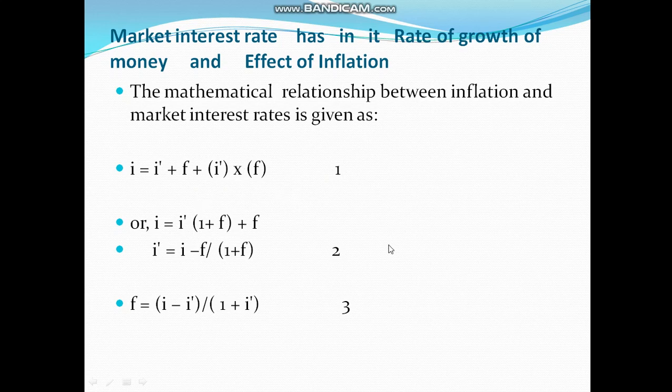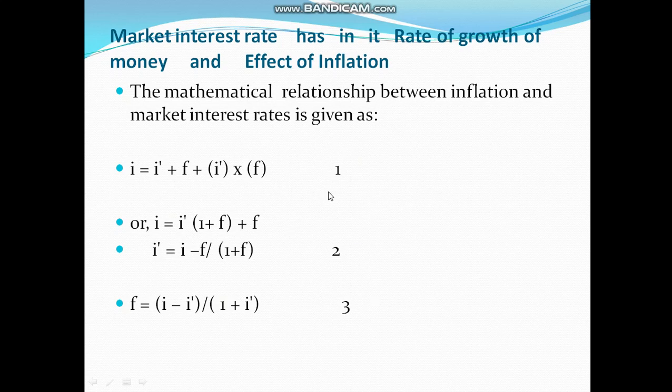Now we can derive other interest rates from here itself. For example, if you want the real interest rate, how do we find it? That is I dash equals I minus f divided by 1 plus f. It comes from equation 1 itself, a simple derivation, nothing else. Similarly, the inflation rate equals I minus I dash divided by 1 plus I dash. So it is also coming from equation 1.